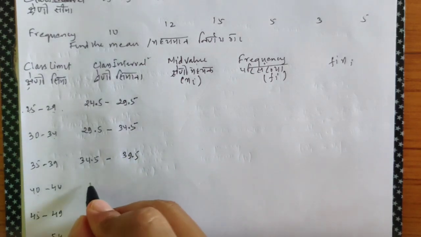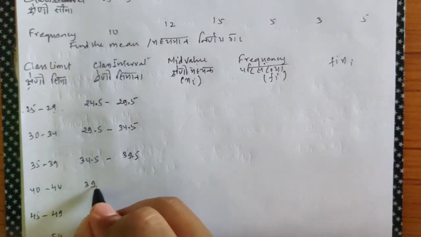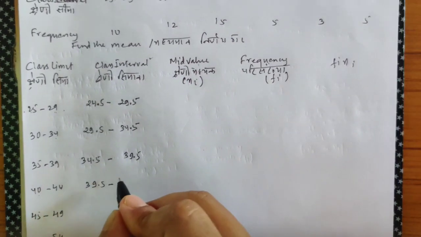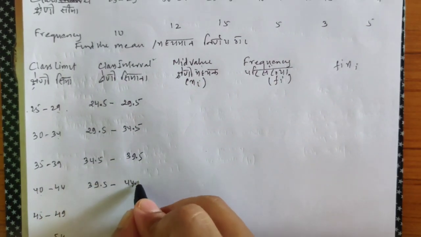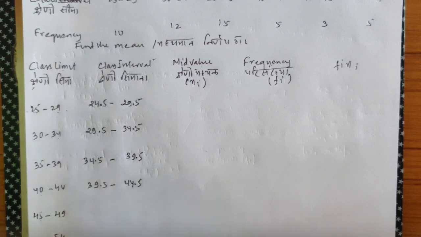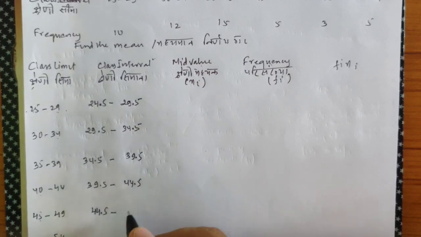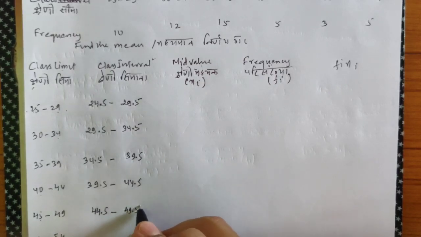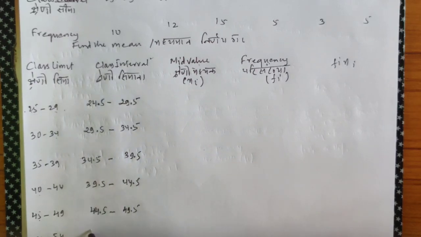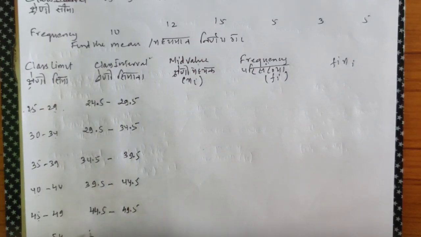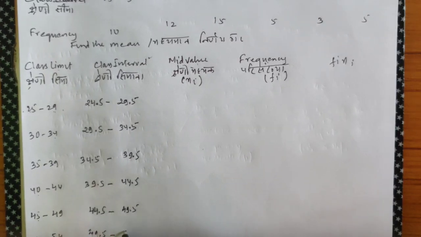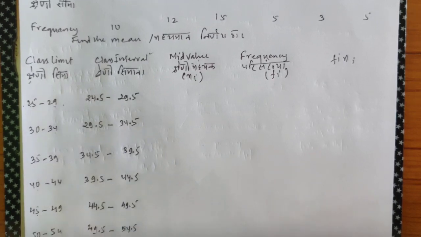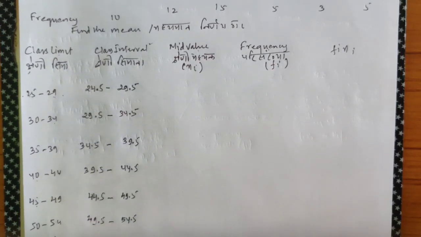What will 40 become? Fall down. It will become 39.5. And this 44 will become 44.5. How much will this 45 become? Fall down, subtract 0.5, it will become 44.5. And how much will this 49 become? 49 will become 49.5. How much will this 50 become? Subtract 0.5, so it will go down to 49.5. And how much will this 54 become? 54.5.